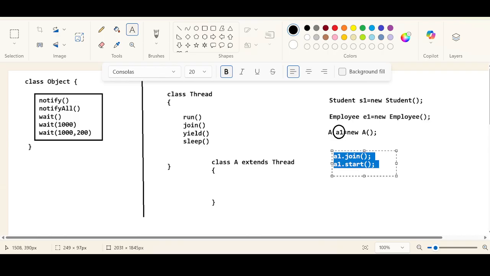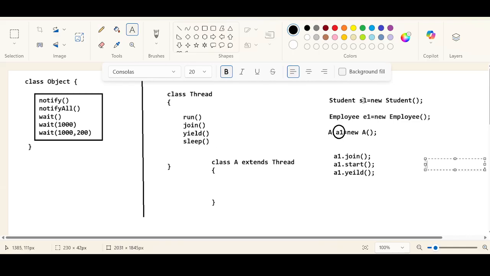Yes or no? So all the basic functionalities, whenever you get an object reference that is part of the Thread class, you can call the join method, the start method, and also the yield method. These are completely the methods inside the Thread class.